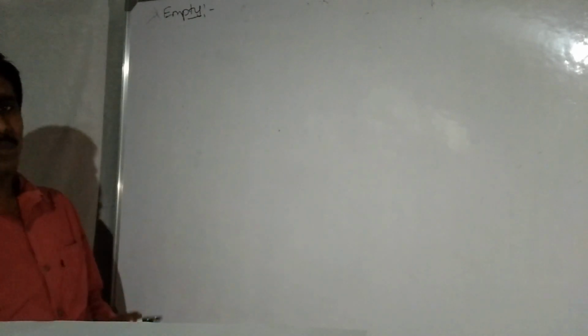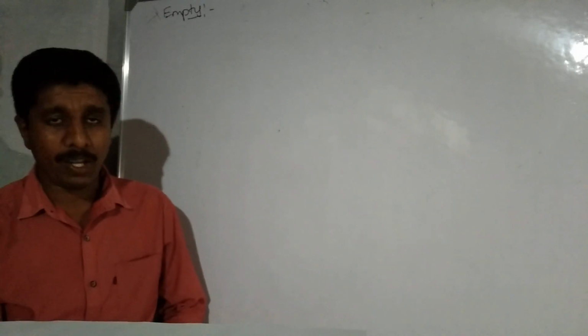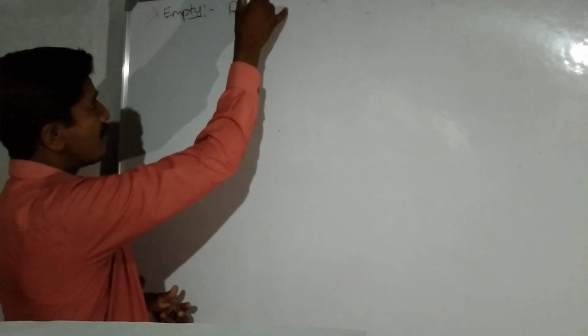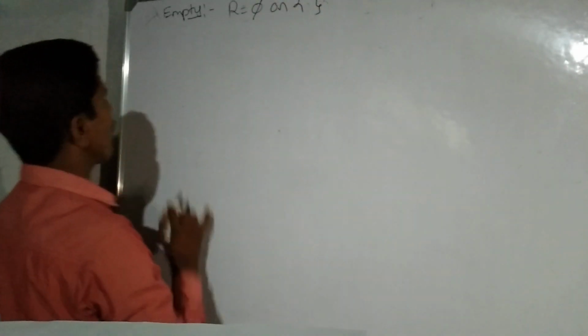Relation is nothing but a subset of the Cartesian product. Next, types of relations. First one, empty relation. So empty relation is nothing but there is no relation between any elements of the set. R equal to null relation or void relation.